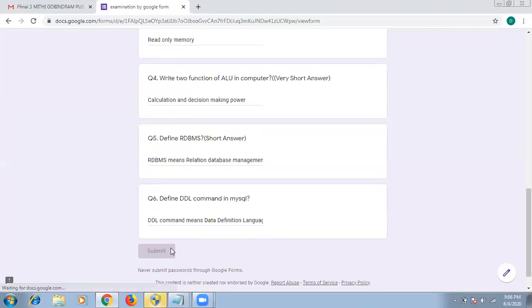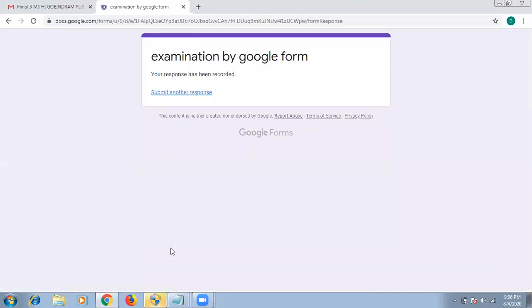After submitting this, this will come. Okay, so this is the part of the student. Suppose the student filled the answers. Now this is the part. Now the next part is the teacher's part. The teacher has to evaluate the answers in Google form, and how they will evaluate, I am going to show. Okay, so suppose I am closing this.